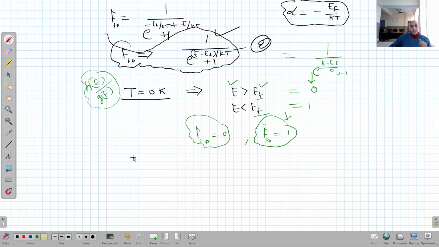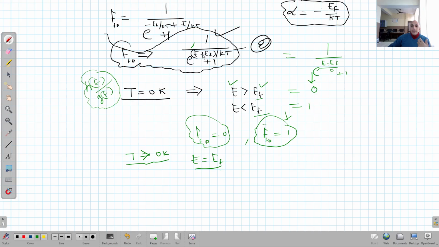When T is greater than 0 Kelvin, and E is equal to EF, right? Because we can't take E is equal to EF and T is equal to 0 Kelvin at the same time. In that case, this equation will be 0 upon 0, undefined. So we are now considering the temperature T greater than 0 Kelvin, and E is equal to EF.